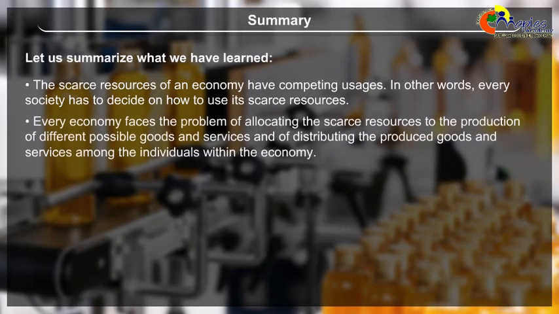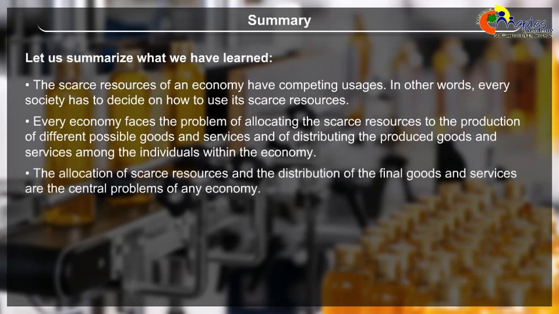Every economy faces the problems of allocating the scarce resources to the production of different possible goods and services, and of distributing the produced goods and services among the individuals within the economy. The allocation of scarce resources and the distribution of the final goods and services are the central problems of any economy.